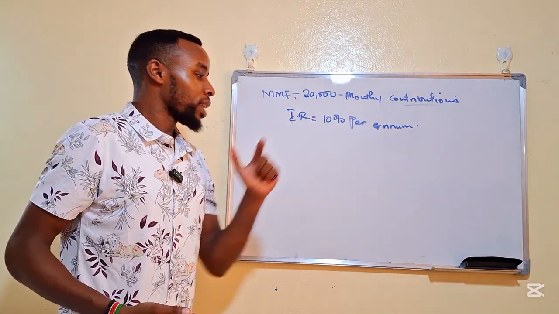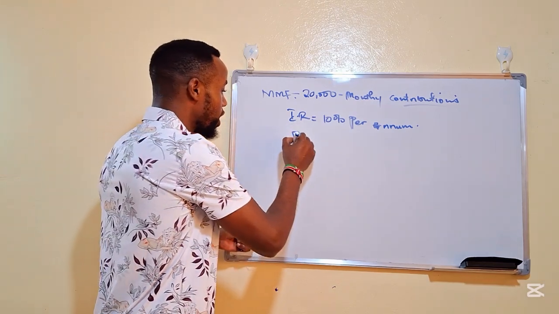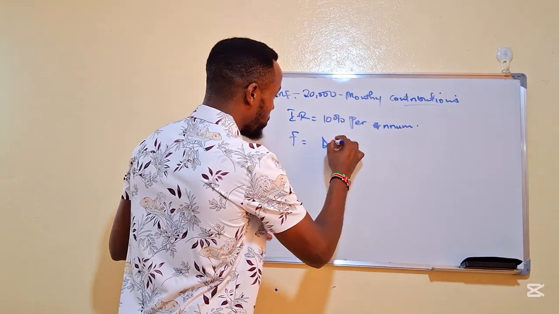And this money market fund account is also going to compound your money daily. That is, the frequency of compounding is daily compounding.